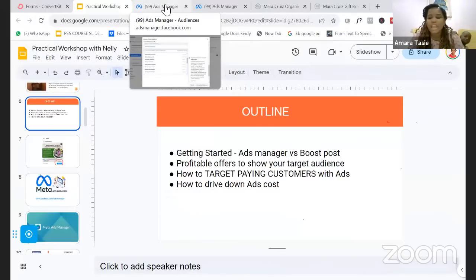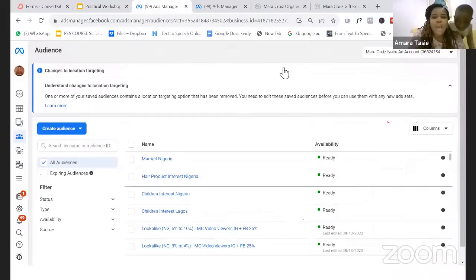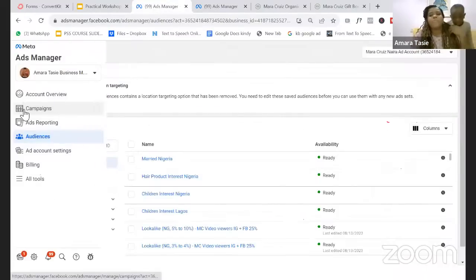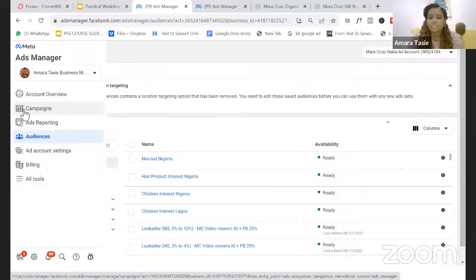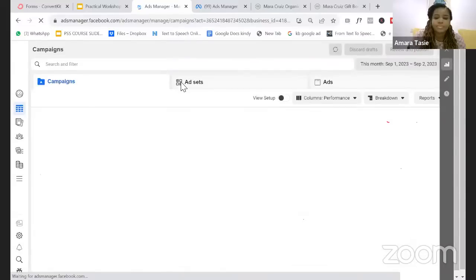Okay, so let's now share my screen back again. Let me know when you can see my ads manager, because now we want to talk about how to manage your ad spend. So I'm going to share my screen now. Let me know when you can see my screen.